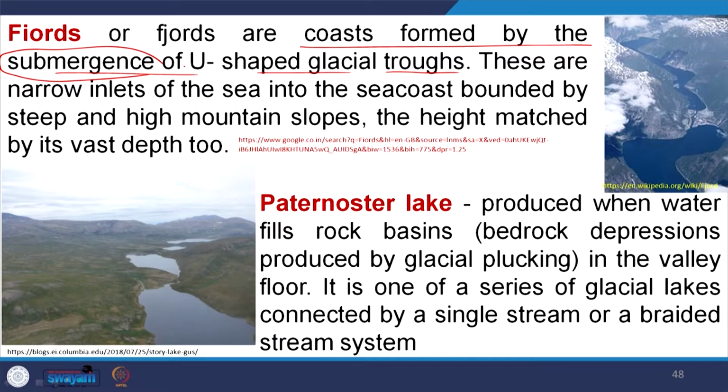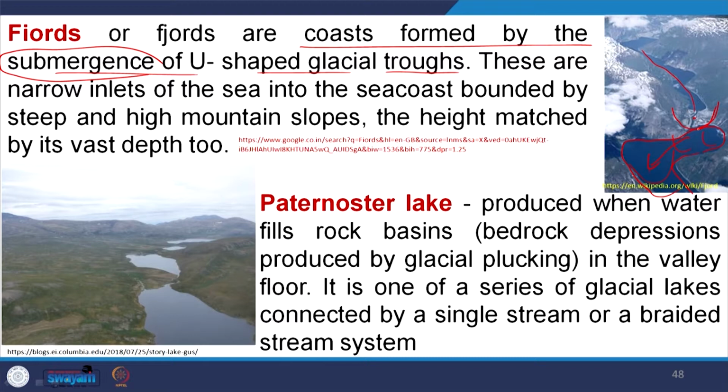The great height is matched by its vast depth too. Now, you see the glacier valley was there, and this is the tongue of marine water which has occupied it, that means it is submerged by marine water. So, this U-shaped valley, through which the glacier was earlier moving, is now occupied by marine water. So, this is called a fjord.